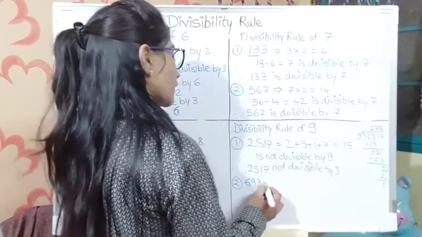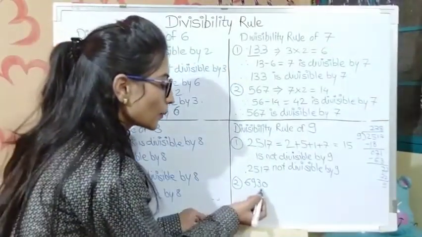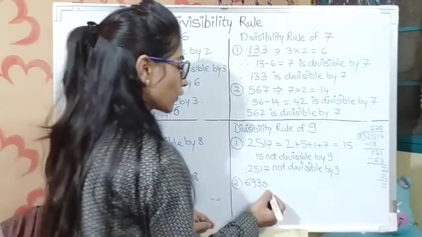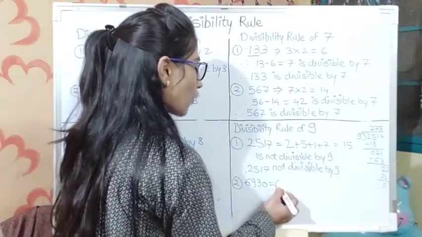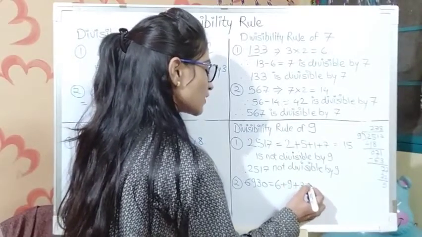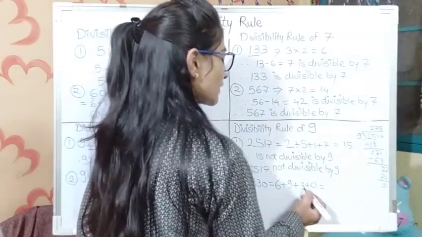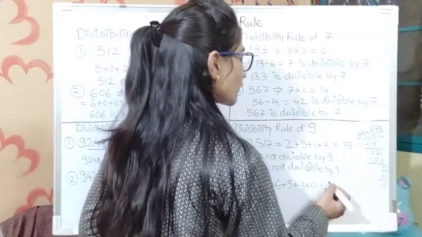6930. Now we have to verify whether this number is divisible by 9 or not. Let's add all the digits of this number: 6 plus 9 plus 3 plus 0. 6 plus 9 is equal to 15, and 15 plus 3 is equal to 18. 18 plus 0 is equal to 18.